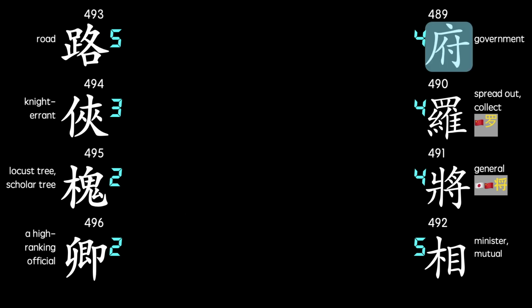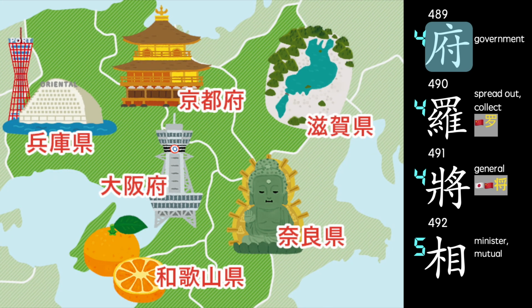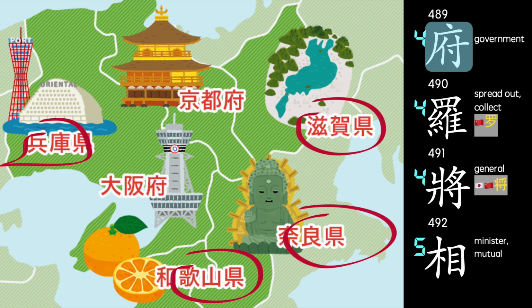This one, as I mentioned, is part of the word for government in all 3 languages. Besides that usage, it doesn't have that much shared usage between the 3 languages. Japan also uses the character to denote special prefectural governments, such as the ones in Osaka and Kyoto. But all of Japan's other prefectures use this character that I'm putting on the screen right now. This is part of the next 8 characters coming up in the classic.